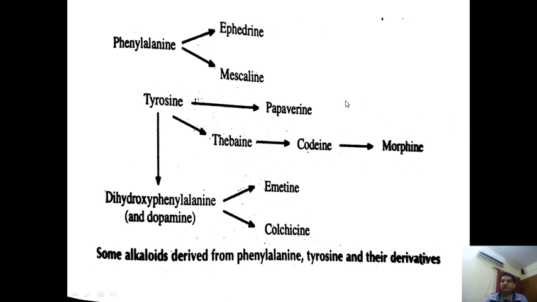These phytoconstituents are present in opium, that is Papaver somniferum, and we can biosynthesize these compounds from tyrosine. Then from tyrosine we can obtain dihydroxyphenylalanine and dopamine.